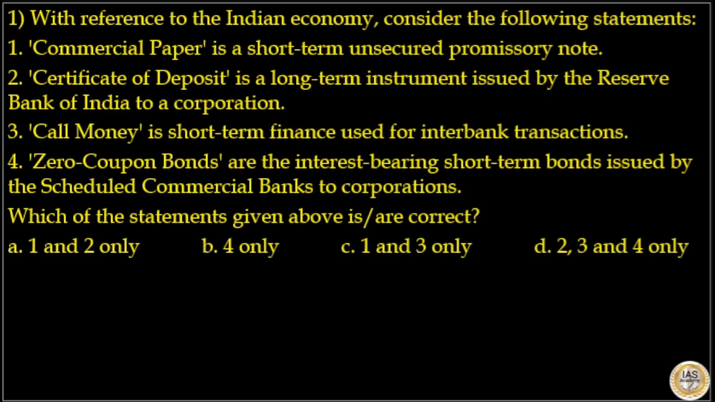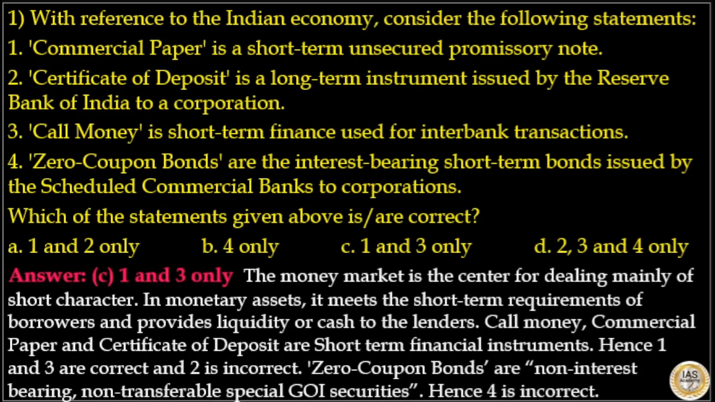Which of the statement given above is or are correct? Here answer to this question is option C. Statement 1 and 3 are correct. The money market is the center for dealing mainly of short character in monetary assets. It meets the short-term requirements of borrowers and provides liquidity or cash to the lenders. Call money, commercial paper and certificate of deposits are short-term financial instruments. Hence, statement 1 and 3 are correct and statement 2 is incorrect.